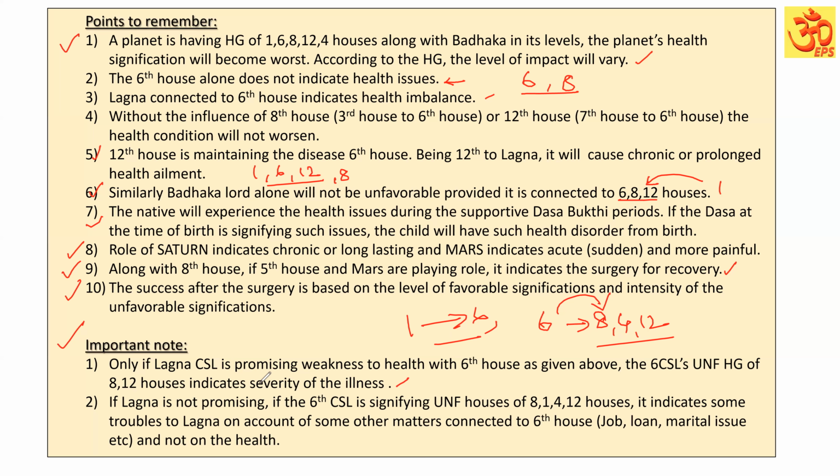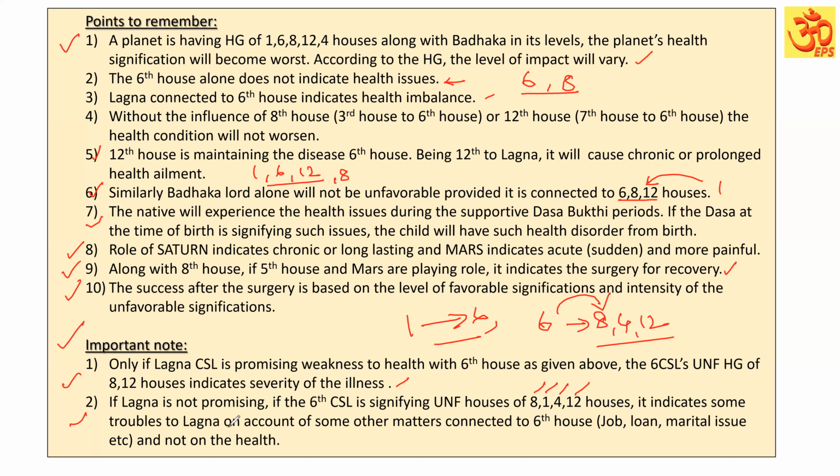Only if Lagna is connected to the 6th house and promising weakness, the 6th Kaspal Sublord's unfavorable grouping of houses indicates severity of the illness. I think you are able to understand. If the Lagna is not promising like this, if the 6th Kaspal Sublord is signifying unfavorable houses of 8, 4, 12, I said Lagna also connected.